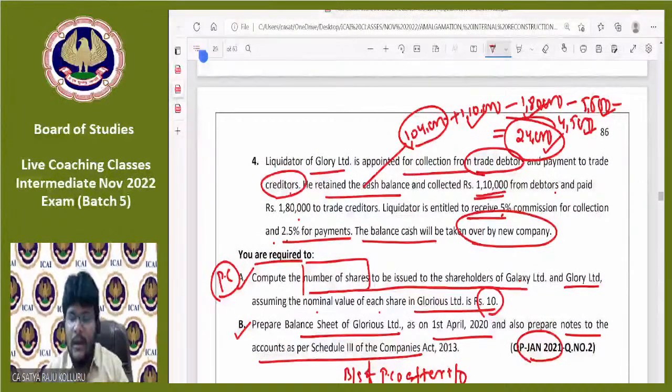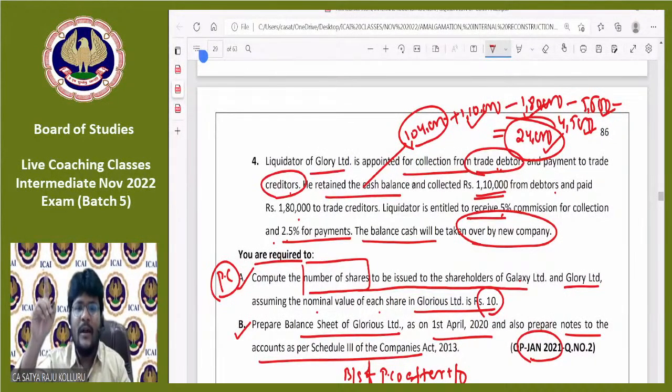How do you know, sir? Debtors and creditors are realized by whom? The liquidator. That means debtors and creditors of Glory Limited are not taken over by Glorious Limited. And the direct cash balance is also not taken over by Glorious Limited. Only the 24,000 cash balance is taken over by Glorious Limited. Such points you need to visualize before doing the problem itself. Are you with me, guys, all of you?